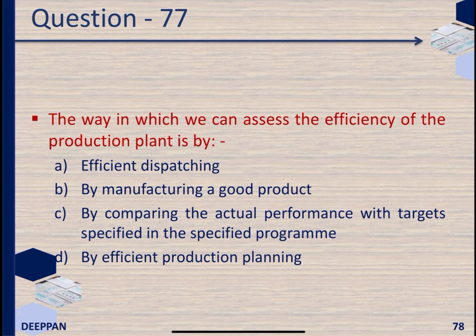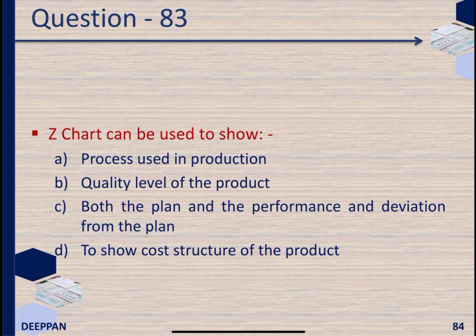The act of going around the production shop to note down the progress of work and feedback the information is known as follow-up. One of the activities of expediting is to record the actual production against the scheduled production. Z chart is a chart used in program control. Z chart can be used to show both the plan and the performance and the deviation from the plan.